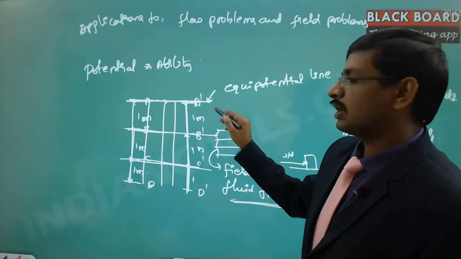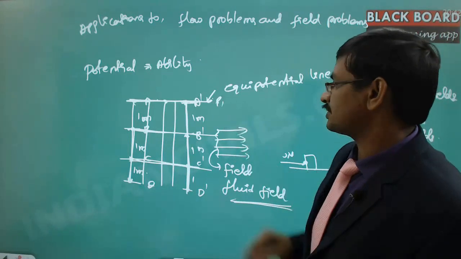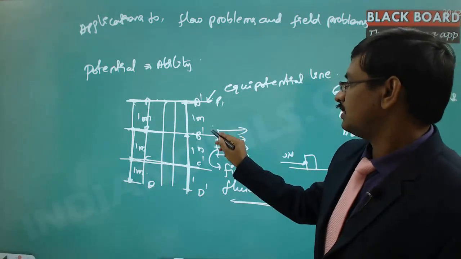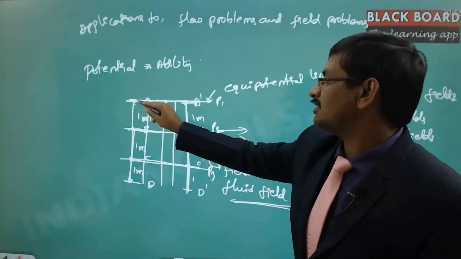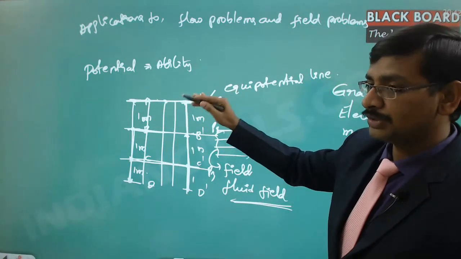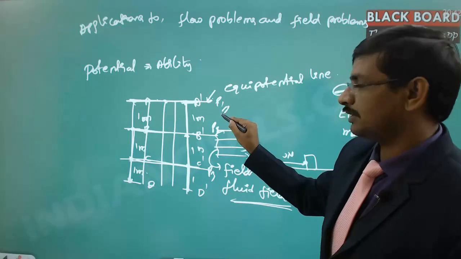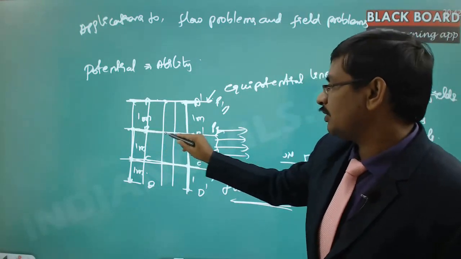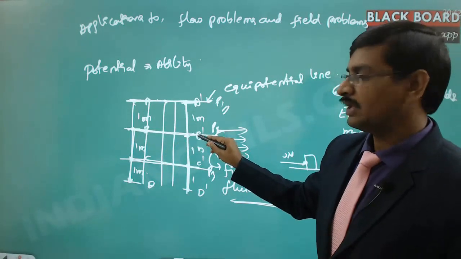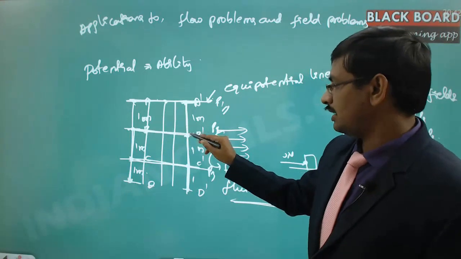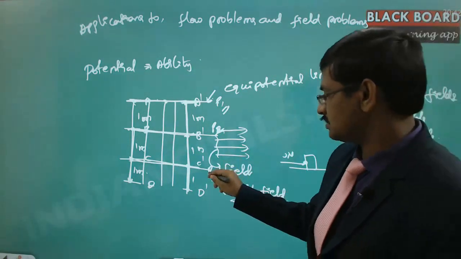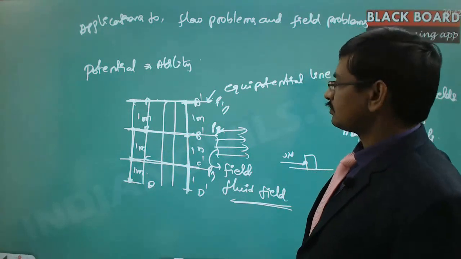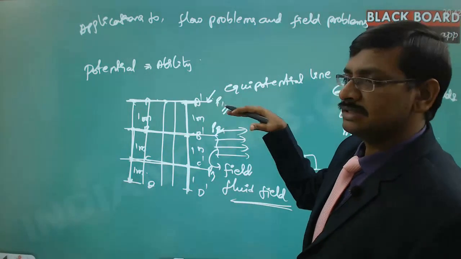Let us say I call this P1, the potential energy at this point, this is P2, and this is P3. At every point on this line, it has the same potential of magnitude P1. On this line, at every point it has the same ability and is equal, with potential energy of P2. And the same is the case with P3. That means on the horizontal lines, these are equal.